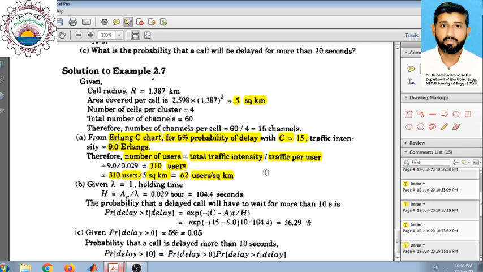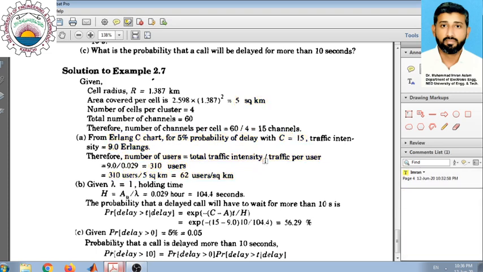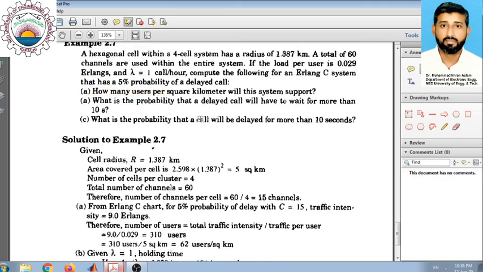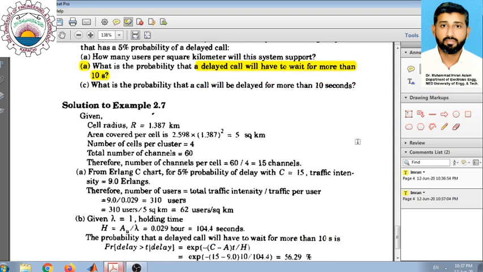So this was the first part of the problem, which gives us 62 users supported per square kilometer in the system. Second part, it should be B, that is a typographical error here. So what is the probability that a delayed call will have to wait for more than 10 seconds? So we want to find the probability that a call is delayed. We already know that the call has already been delayed, and we want to find the probability that it is delayed by more than 10 seconds.